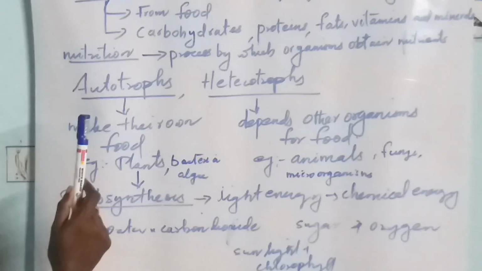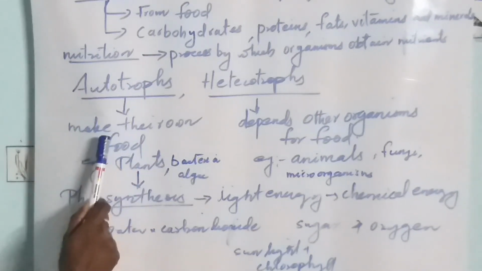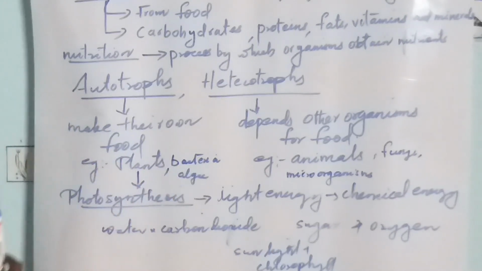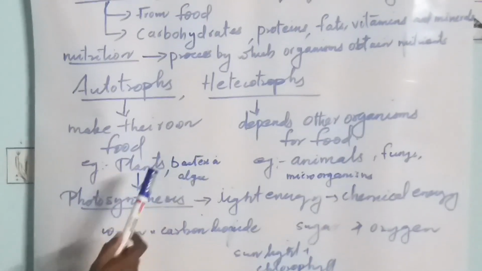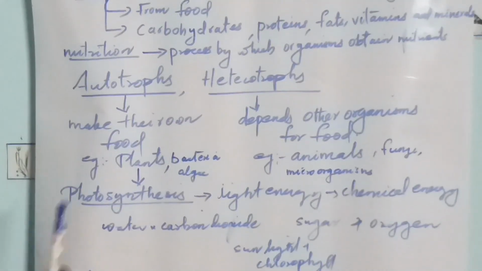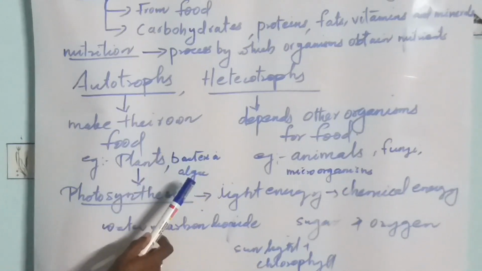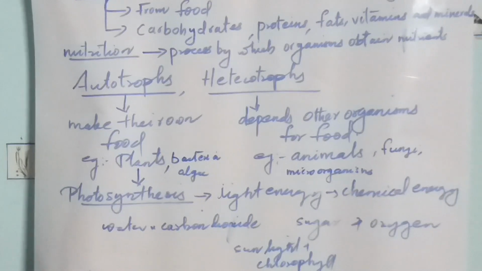Autotrophs are organisms that make their own food by using simple substances from their surroundings. Apart from plants, bacteria and unicellular algae are autotrophs. Most plants, bacteria and unicellular algae are considered autotrophs.